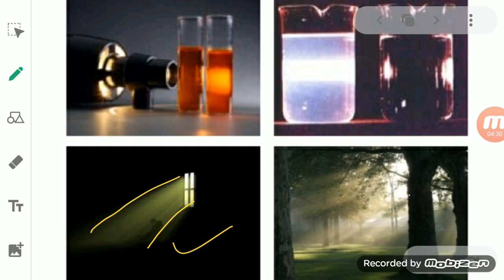Not only this, you can see here in the forest, due to the gaps, the space present between the leaves or the trees, from where the light is coming, we can see the path of the light very easily. Or here, in this colloidal solution, the path of the light is visible to us. So this effect, in which colloidal particles scatter the beam of light coming on them and help in making the path visible to us, is known as the Tyndall effect.